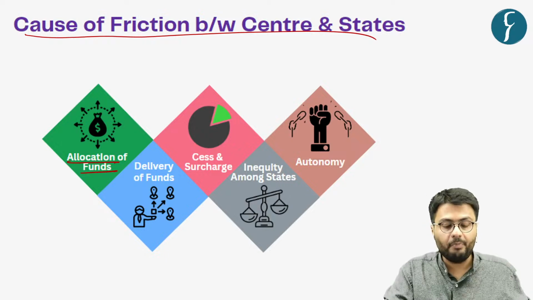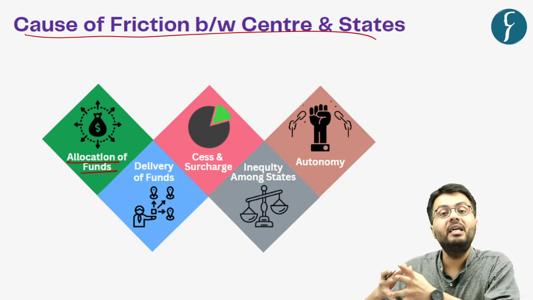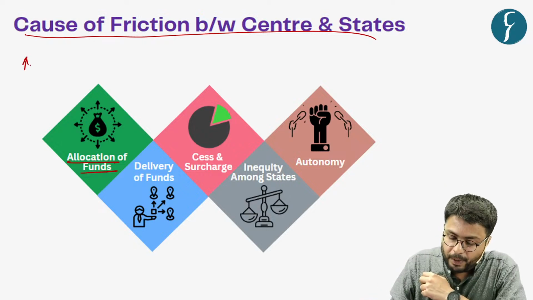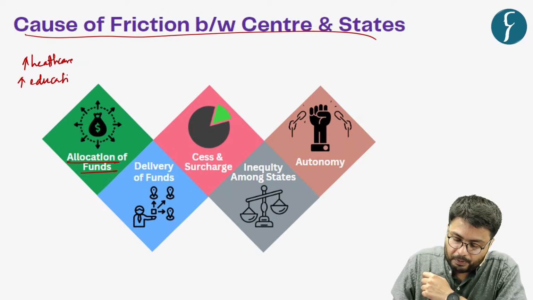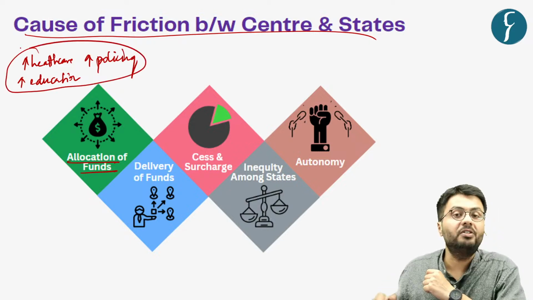Now, state governments in particular have highlighted their concern that with increasing amount of time, the amount they spend on healthcare, on educational services, and on policing efforts, all of these are increasing in recent years.